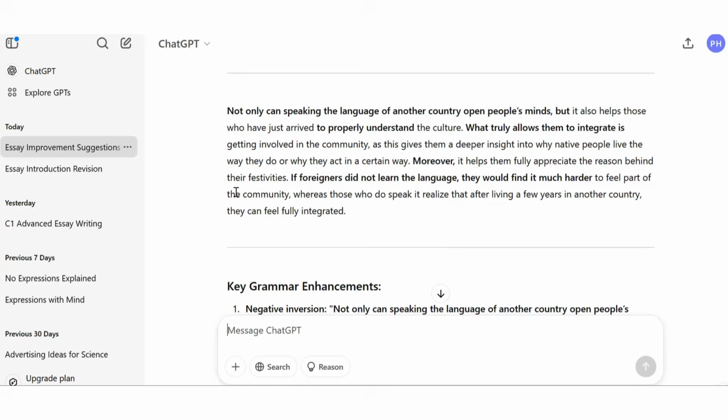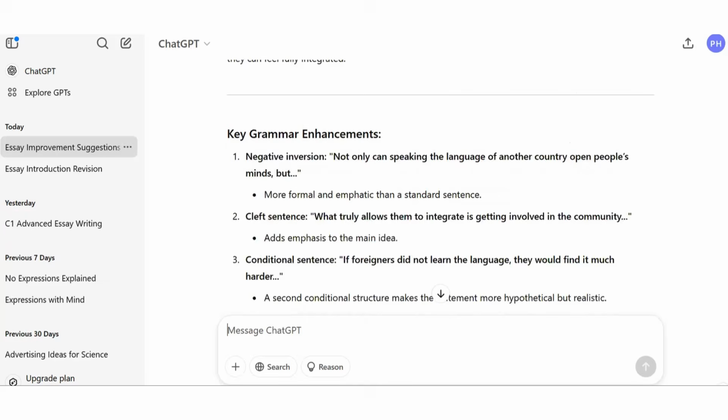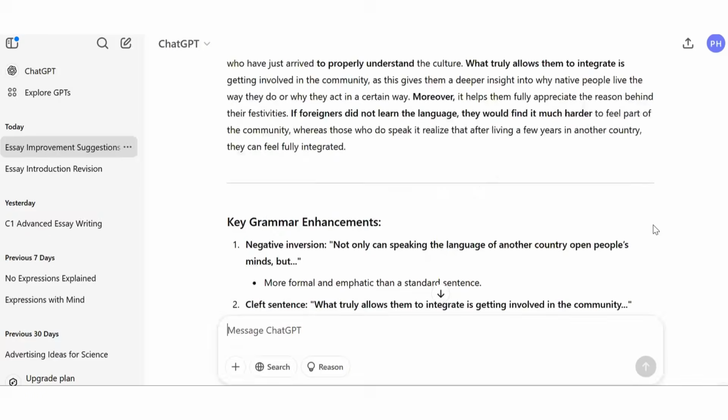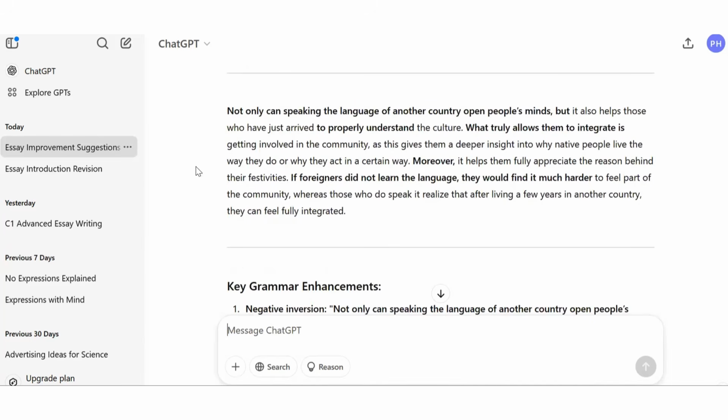Right. Okay. So here we have our improved paragraph. And you can see here the enhancements made. We've got a negative inversion structure, not only with but, slightly more formal, slightly more emphatic than the sentence that we had previously. We've got a cleft sentence that also emphasizes the main idea, integrating into communities. And we've got a second conditional sentence that's also been included. So let's just look and see what we've got.